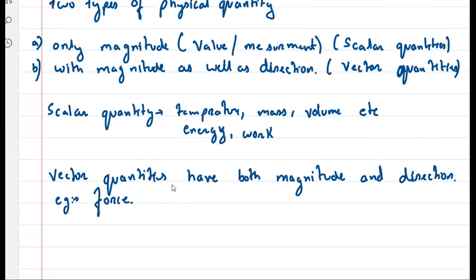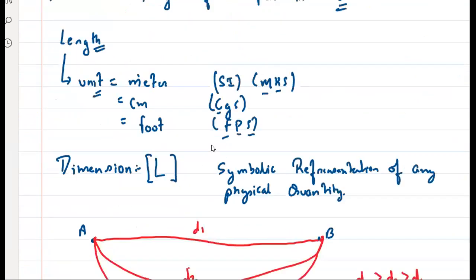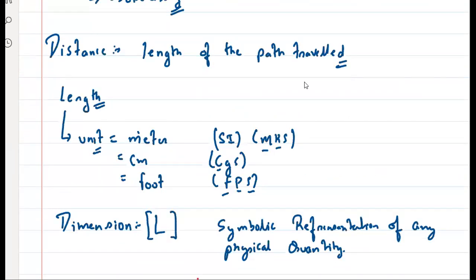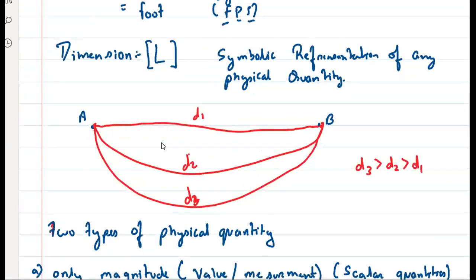Yes, sir. ठीक है. Talking about this, distance: so tell me, is distance a scalar quantity or a vector quantity? बताओ. Vector. Distance, again, think about it. Distance का definition क्या बोला मैंने? Length of the path, right? तो तुम कैसे भी travel करो ना? अब बताओ, यहाँ से A से B जा रहे हो तो तुम कैसे भी जाओ, it is just the length, right? है ना? सोचो एक बार, खुद से सोचेंगे हम लोग.